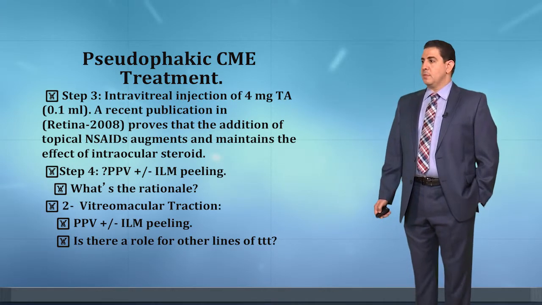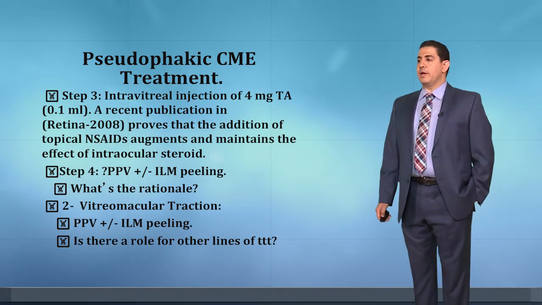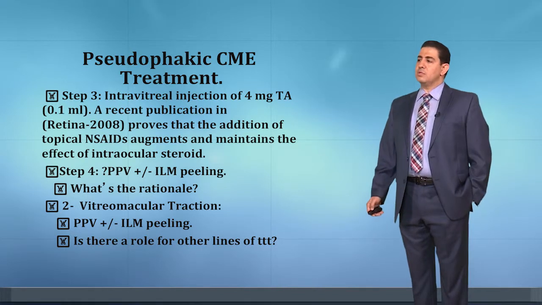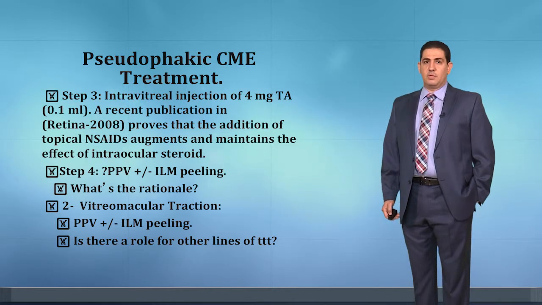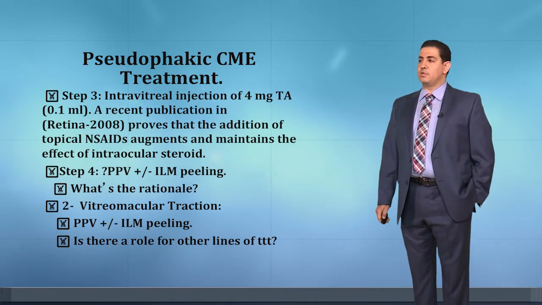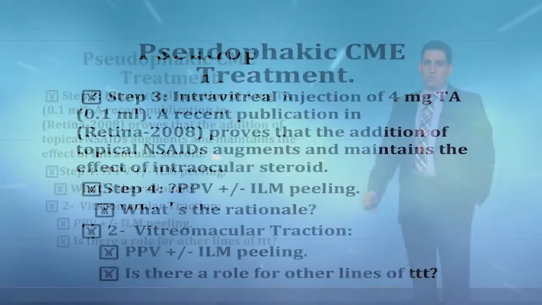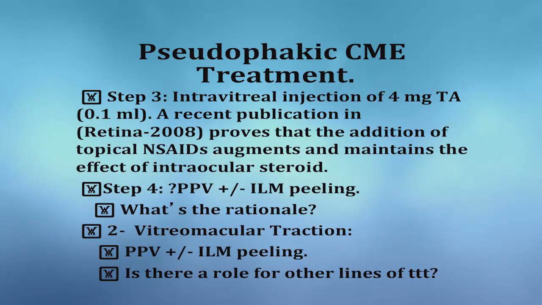If there is a vitreomacular traction, we'll go directly for pars plana vitrectomy with or without ILM peeling, but we must be sure that we remove the posterior hyaloid to remove the traction on the macula. And for me, I prefer to do internal limiting membrane peeling. Is there a role for other lines of treatment?